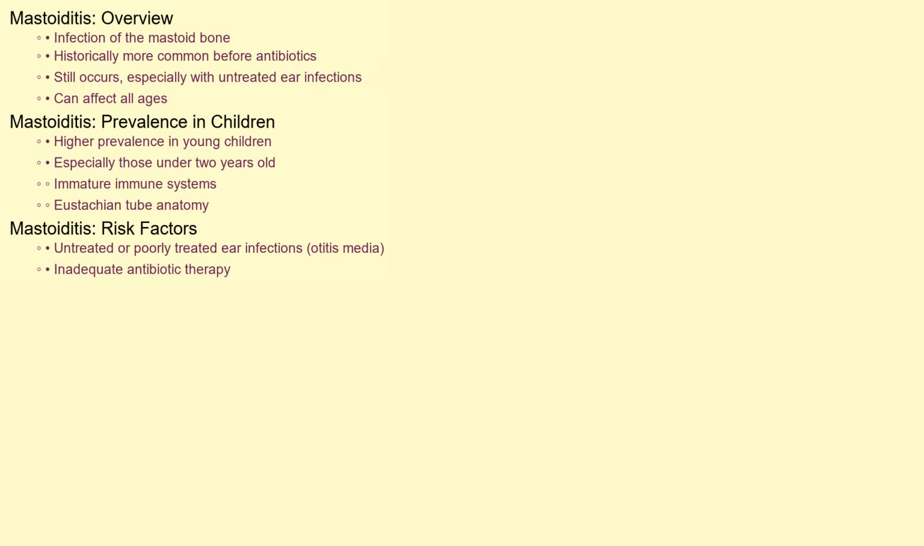This process can extend beyond the mastoid bone, potentially affecting surrounding structures like the facial nerve, inner ear, and even the brain. Mastoiditis is most prevalent in children, particularly those under the age of 2, due to their immature immune systems and the anatomy of their eustachian tubes, which makes them more susceptible to ear infections. Before the widespread use of antibiotics, it was a far more common and serious condition. While antibiotic treatment for otitis media has greatly reduced its incidence, mastoiditis still occurs, particularly in cases where ear infections are not treated promptly or effectively. It can affect individuals of any age.